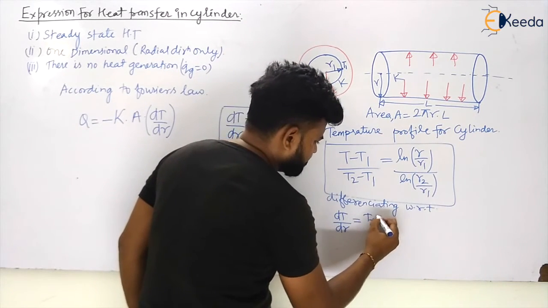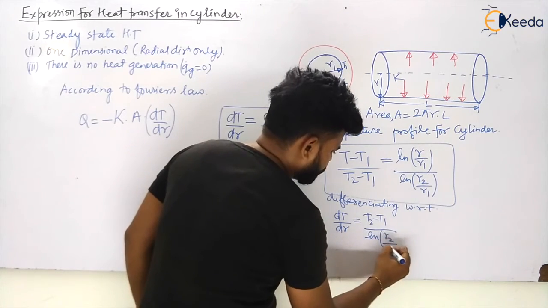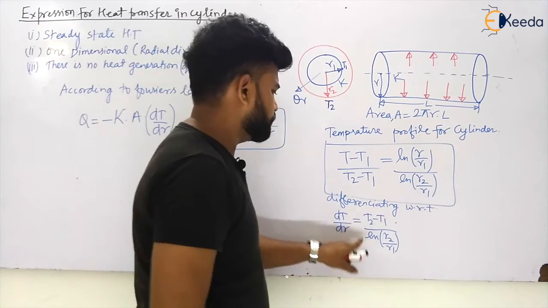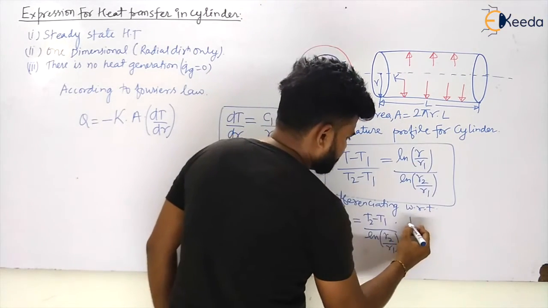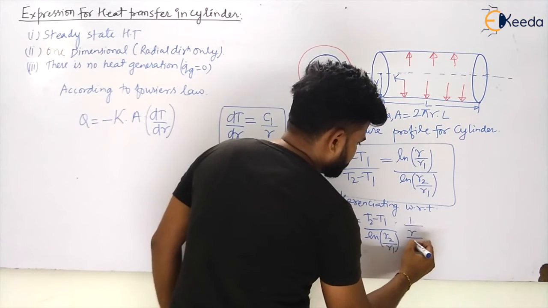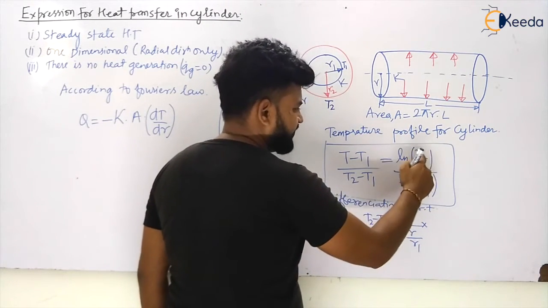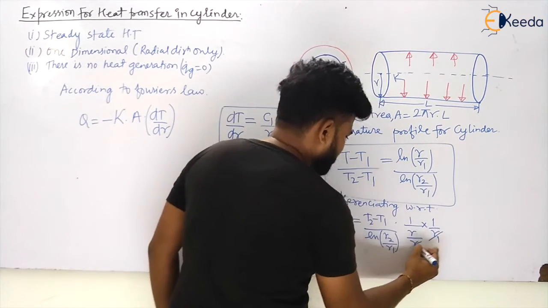T2 minus T1 divided by ln R2 by R1 is a constant term, so I have to differentiate only the remaining term. This becomes 1 upon r by R1, multiplied by 1 upon R1, so R1 will go.